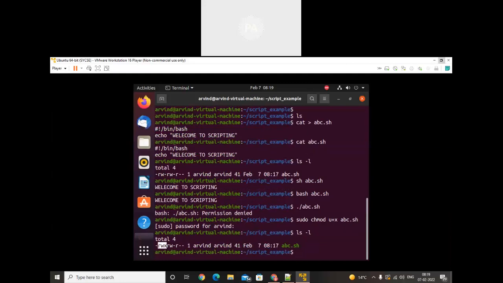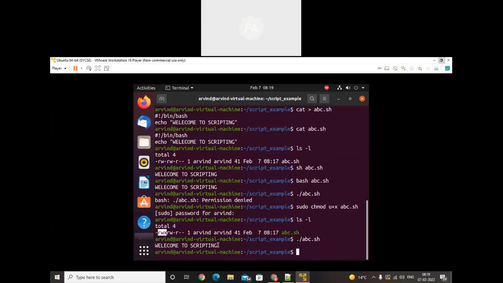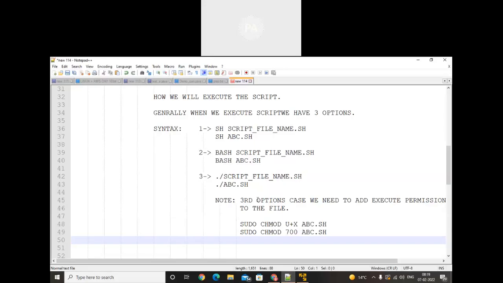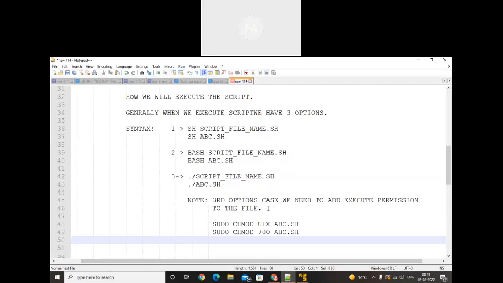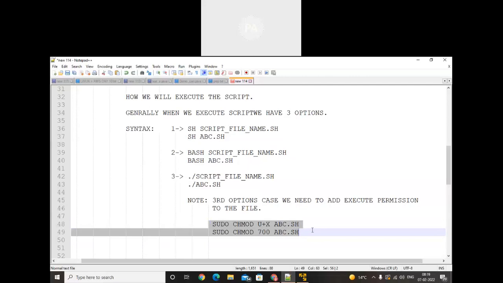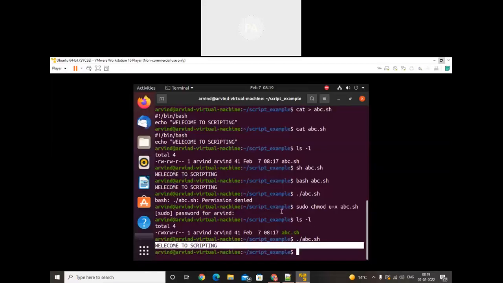Now in that case we can execute it with dot slash. We get the output. Make a note that these statements are mandatory, remember these statements. In the third option case, we need to add execute permission to the file. Here is the example. Okay, so by using that we can create the script.